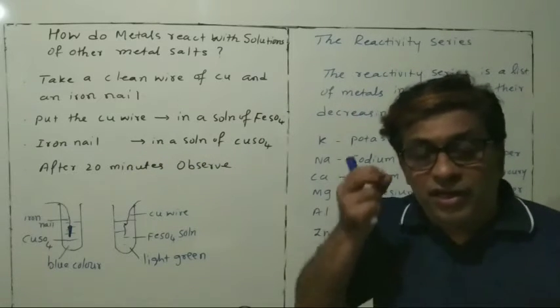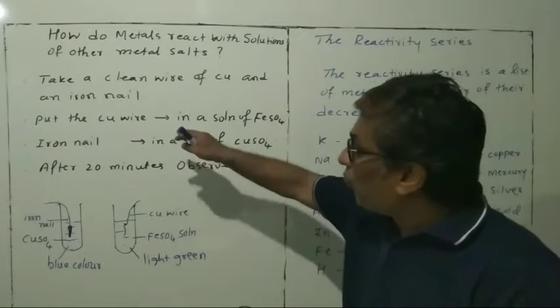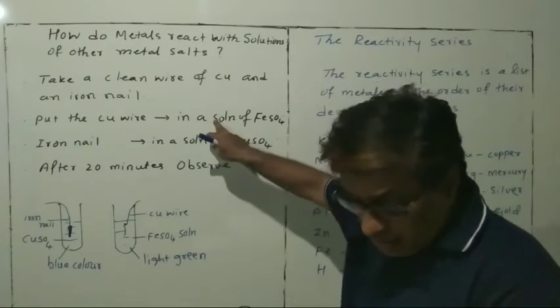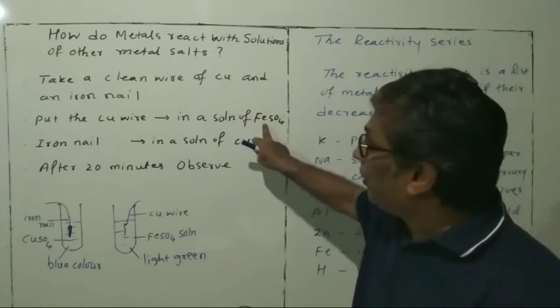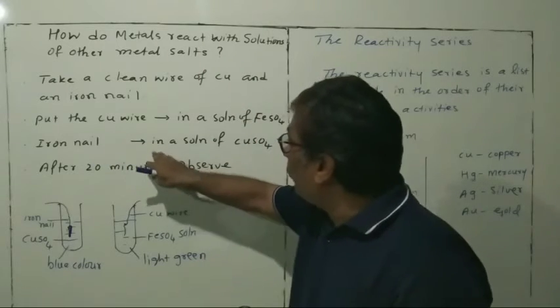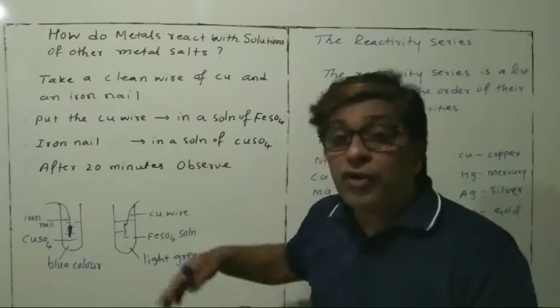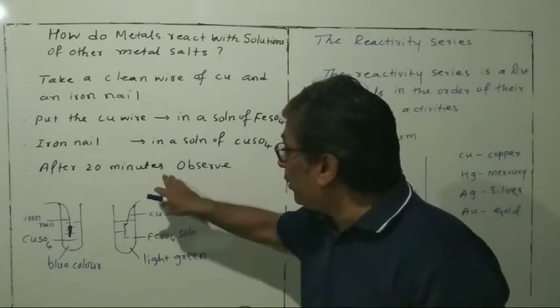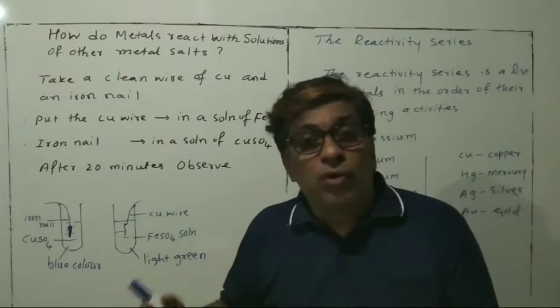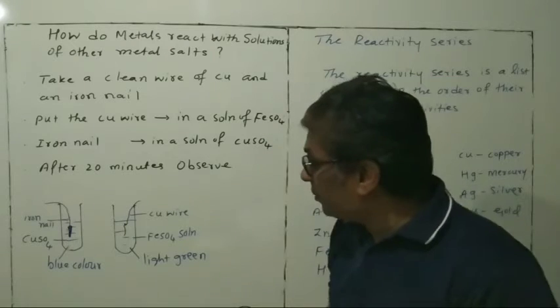Try to understand here, students. What you are going to observe after 20 minutes, you have to record your observation.